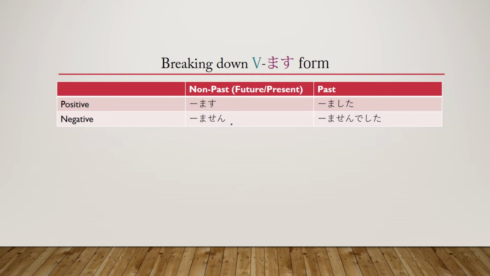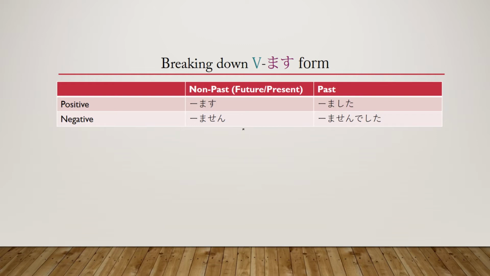If you go and look it up in a dictionary, it'll be what the verb is written like there. And then from knowing what a verb's dictionary form is, you can easily create its mas form. Okay, let's go and figure out how to turn a dictionary form verb into a mas form verb.